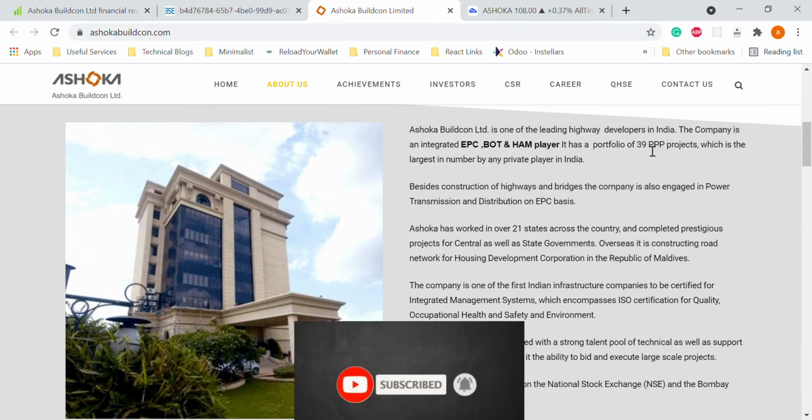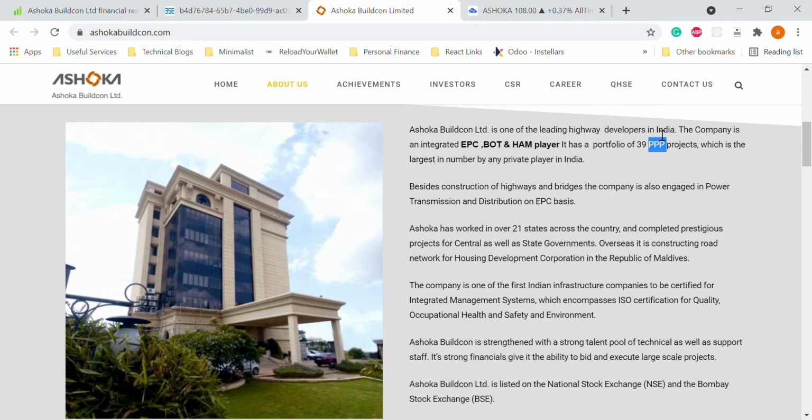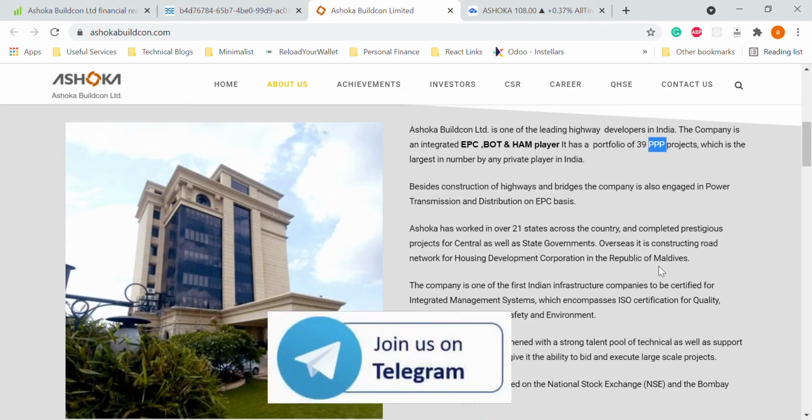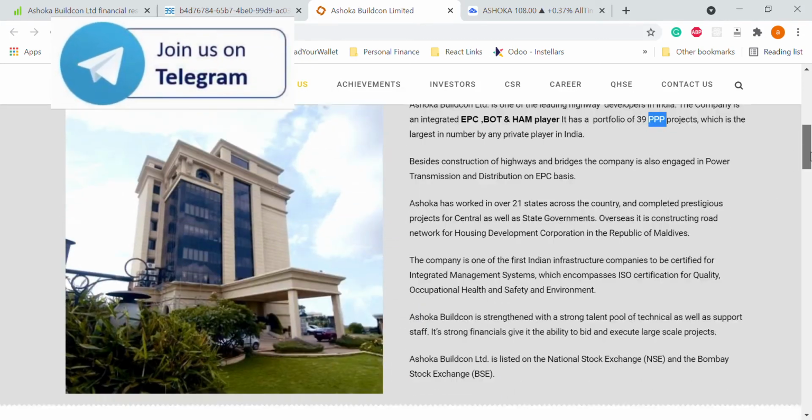So this is what PPP means, public-private partnership model. So this company has got a good portfolio of that. It has a good client base of almost 21 states in India and international projects as well, as we discussed. So there are a lot of things.